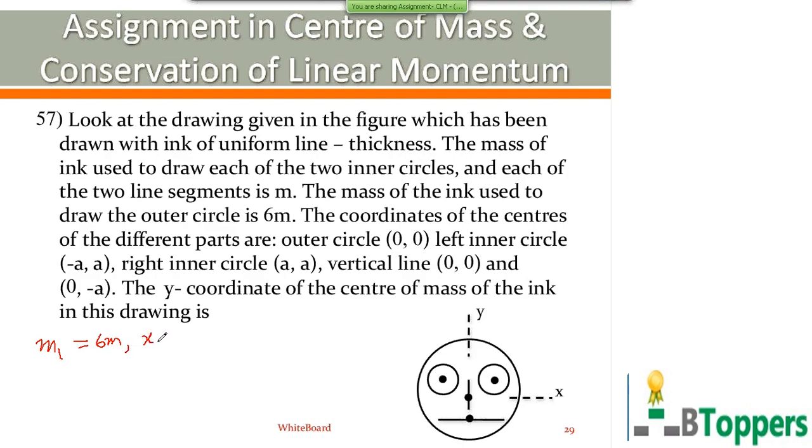The x coordinate is 0, y coordinate is 0. The left inner circle, this one, has mass m.